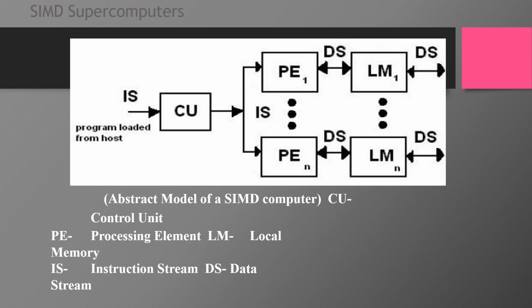So this data stream is multiple. That means there is a connection from PE1 to LM1, that is one data stream. Next we have another processing element with its local memory. Like this we have multiple data streams. So by making use of this particular concept, we can go for building a SIMD supercomputer.